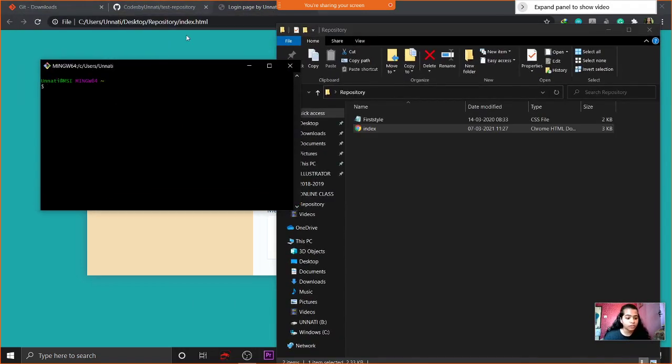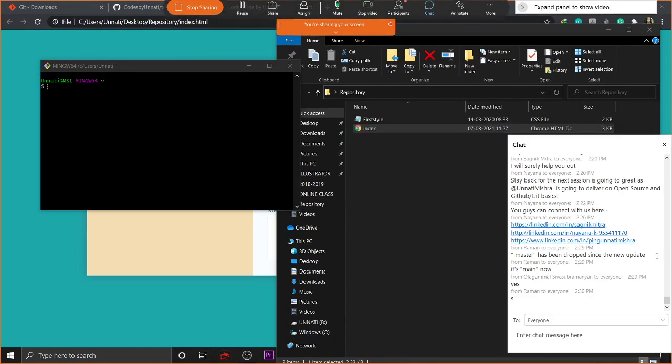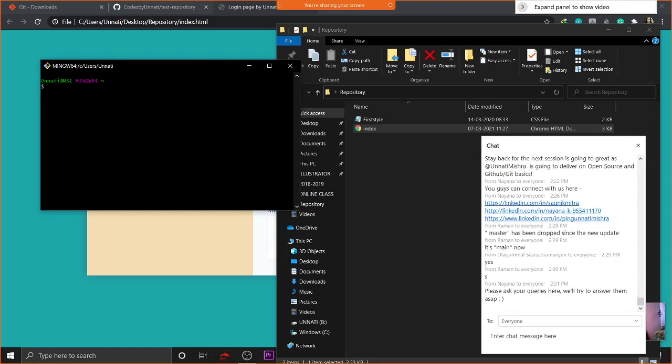If you are having any problem, please text it in the chat box. So first I want to see where my path is. I want to push that folder on the desktop to GitHub. So the first command I will write is present working directory, pwd, for checking where my path is. See, this is my path, so I want to change that path to the desktop folder repository. So I will write cd. cd means change directory to desktop.